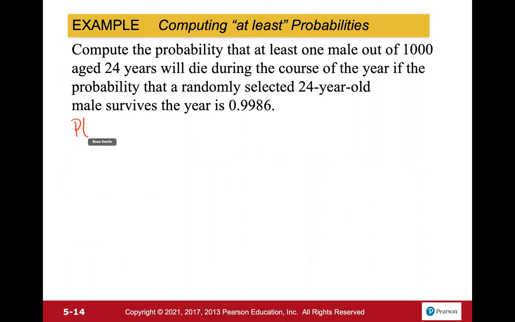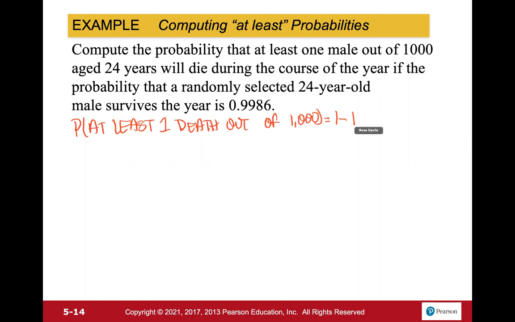So again, probability of at least 1 death out of 1,000. That's equal to 1 minus the probability of 1,000 living or 1,000 surviving.